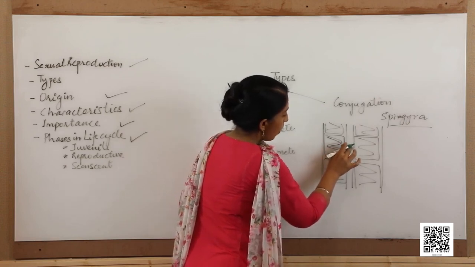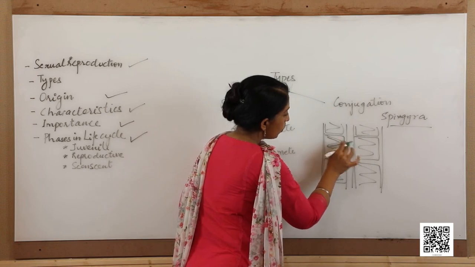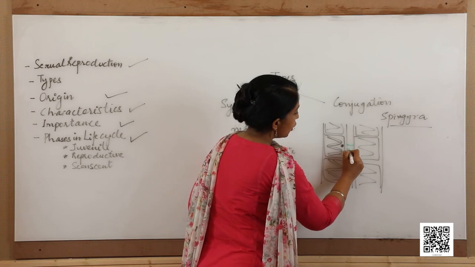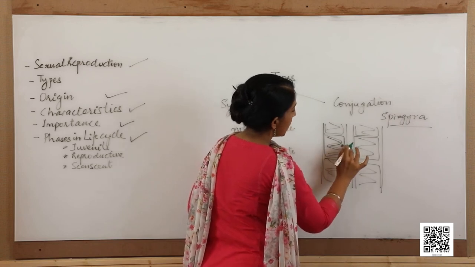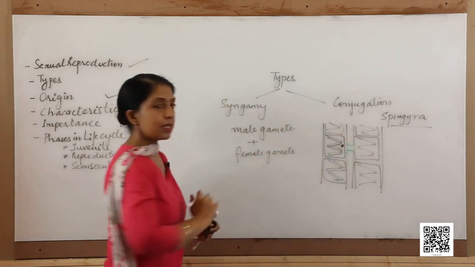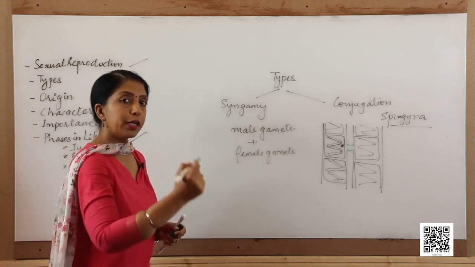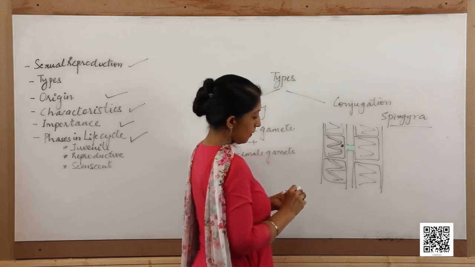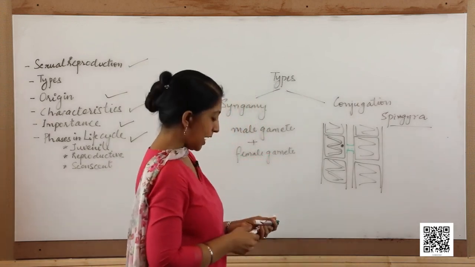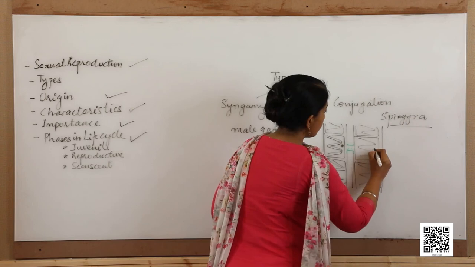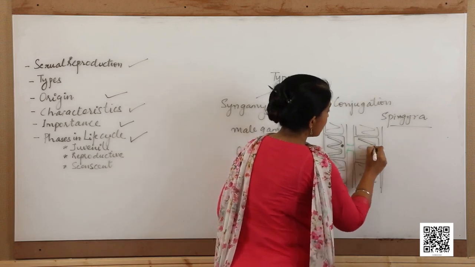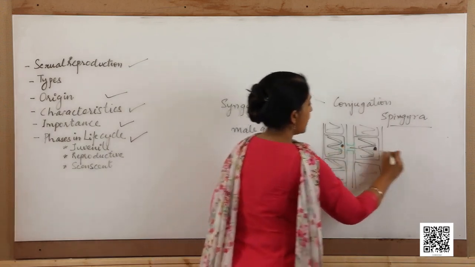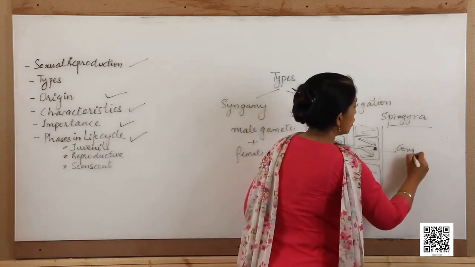The tip of this outgrowth dissolves and a continuous tube is formed between the two cells which are going to act as the gametes. Now, suppose this is a nucleus and the chloroplast, after the tube has been formed, which is called the conjugation tube,